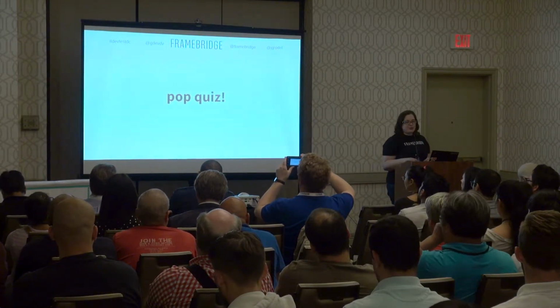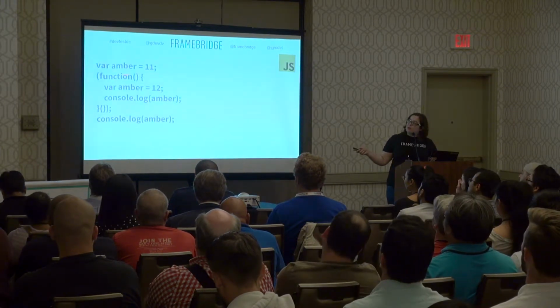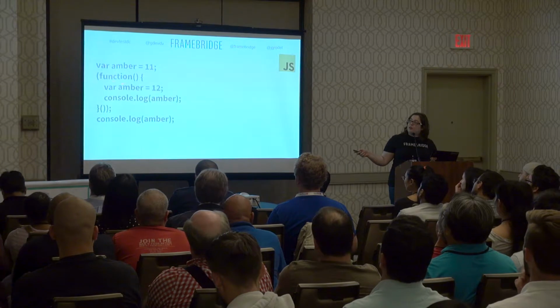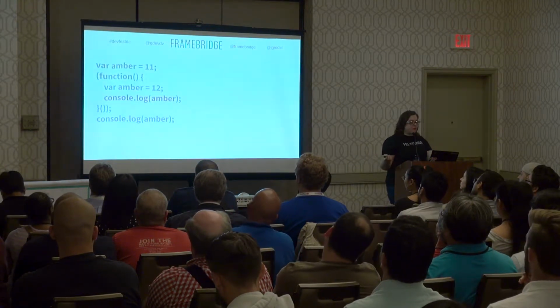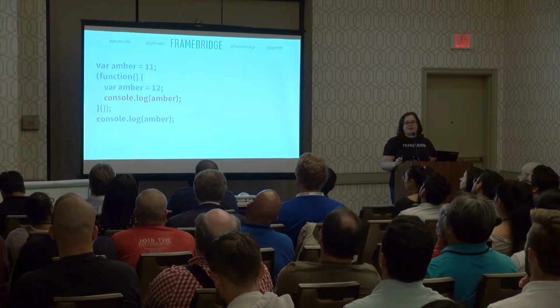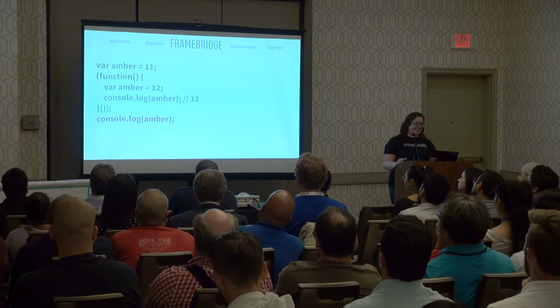All right, so let's try and apply a little bit of that. I've got some code here. I'm going to set up a var amber to be 11, and then go into an immediately invoked function, where I set up var amber to be 12. What do you think we'll get here? 12. I hear 12, and it is 12. Good job. How about out here?